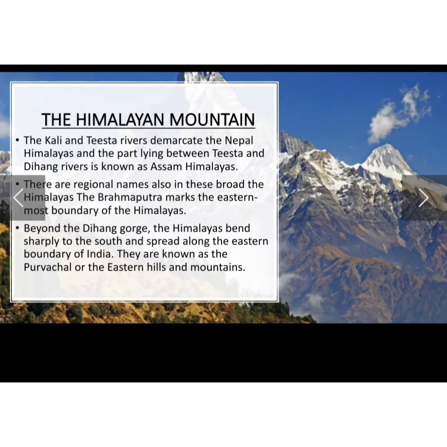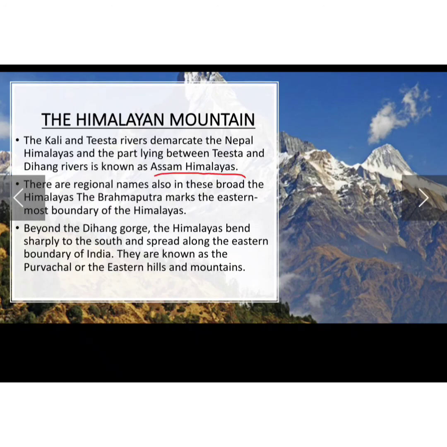Next, the Kali and Teesta rivers demarcate the Nepal Himalayas, and the part lying between the Teesta and Dihang rivers is known as the Assam Himalayas. So again, just because of the rivers, we have different names.